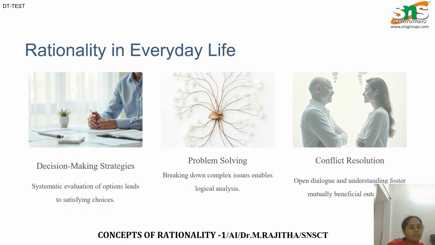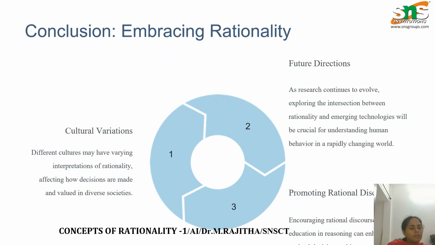So in this conclusion: cultural variation, future directions. Different cultures may have varying interpretations of rationality, affecting how decisions are made and valued in diverse societies. In future, decision making and promoting rational AI.